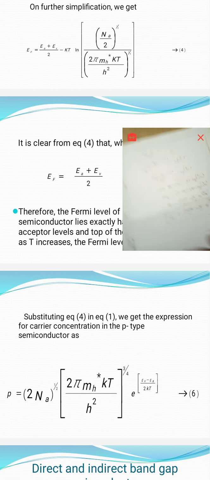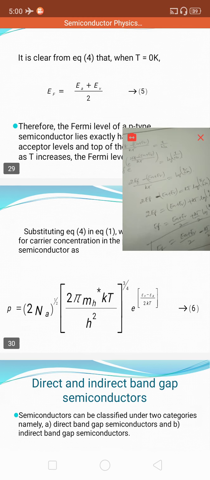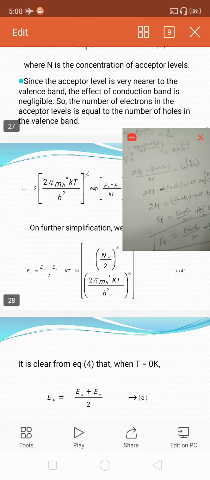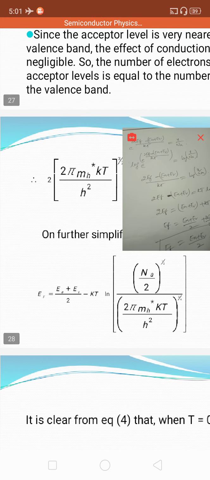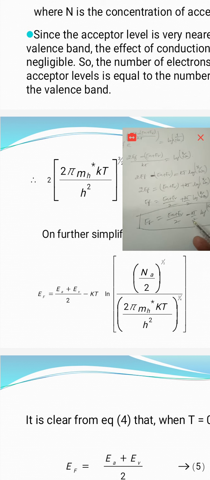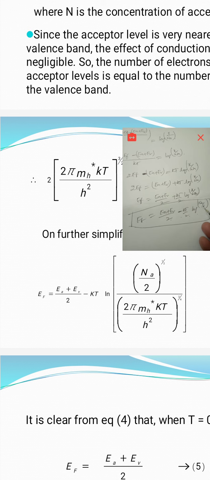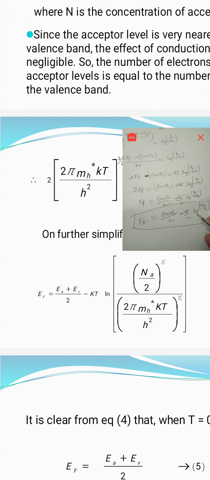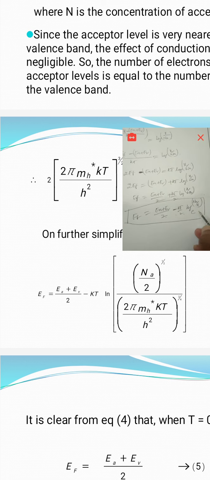We got the Fermi level. See here on the screen we have the fourth equation. Ef is equal to Ea plus Ev by 2 minus KT by 2 log Na by x. Here in this place they wrote 1 by 2 whole power 1 by 2 log Na by x whole power 1 by 2, then we can write it as 1 by 2 KT log Na by x base e.